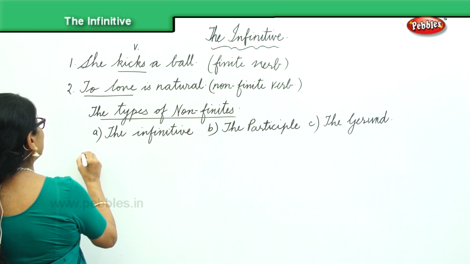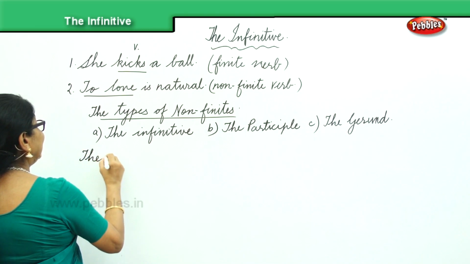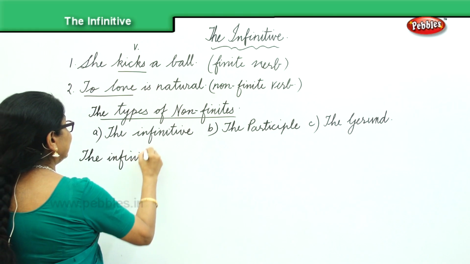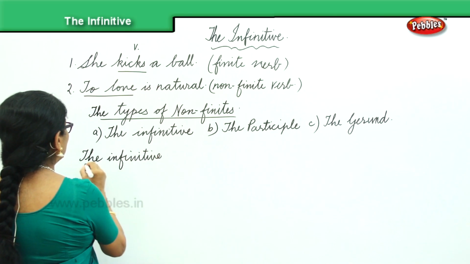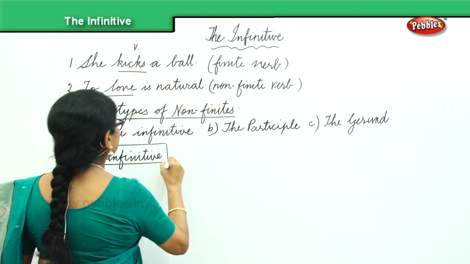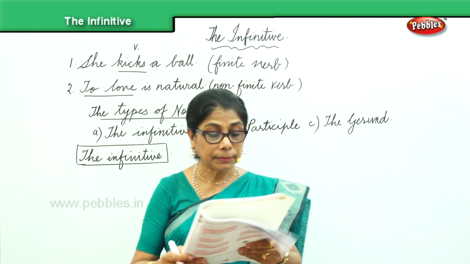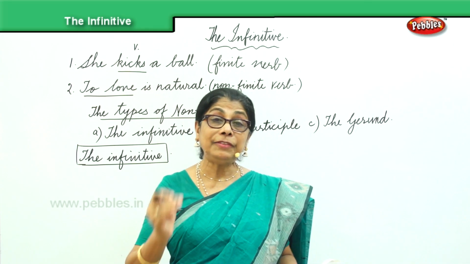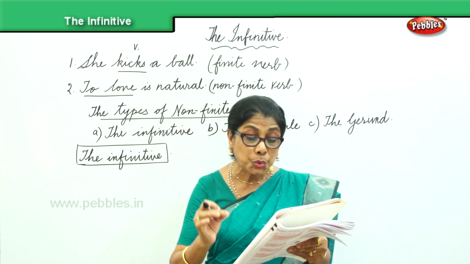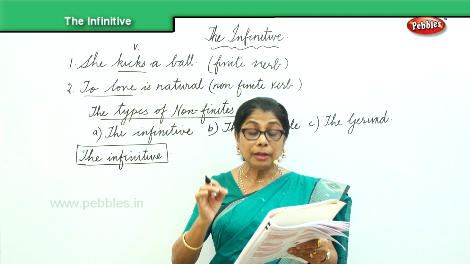So, let us talk about the infinitive. The infinitive is formed by putting "to" before the verb.